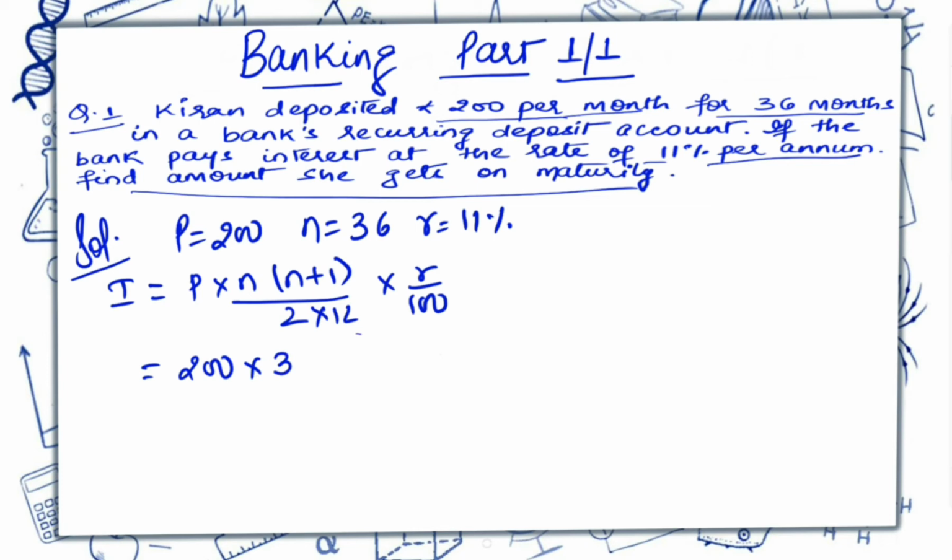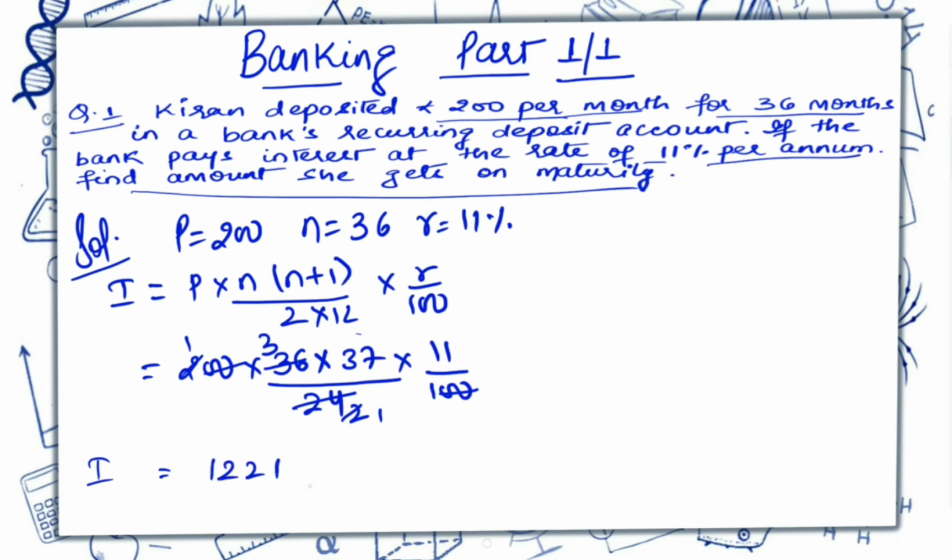200 into 36 into 37 upon 2 into 12, that is 24, r is 11, 11 upon 100. This 100 and this 100 will be cancelled out. Now 12 2s are 24 and 12 3s are 36, and so on. When we multiply 3 into 37 into 11, we will get interest equals 1221.